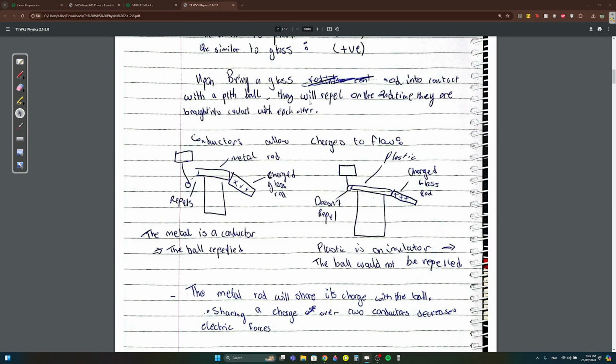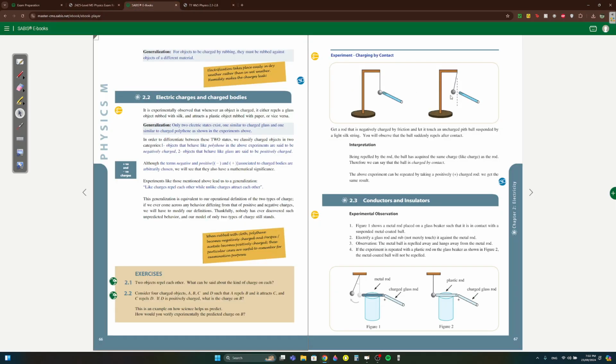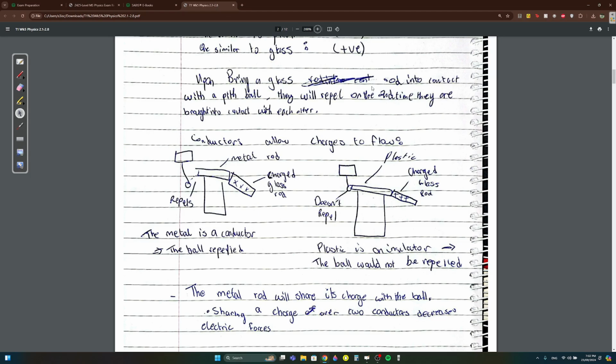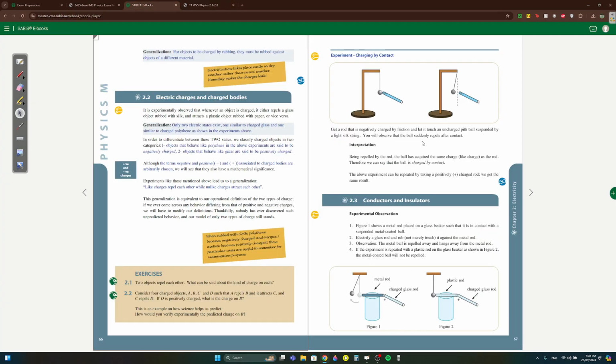Okay, this is, I think, here. Hold up. Like here, I didn't draw it here. This is for another experiment, but here for the ball thing, basically you bring it near it. This is what, plastic or glass? Glass, okay. Yeah, let it touch an uncharged pith ball. You'll observe that the ball repels after contact. Why is this happening? Being repelled by the rod, the ball has acquired the same charge as the rod. Therefore, we can say the ball is charged by contact. This is the definition.